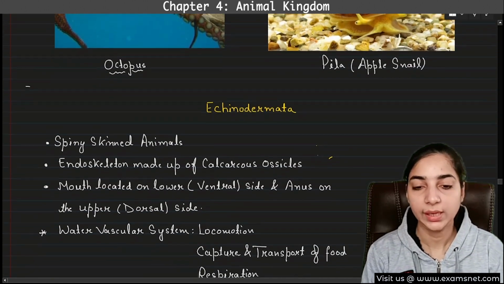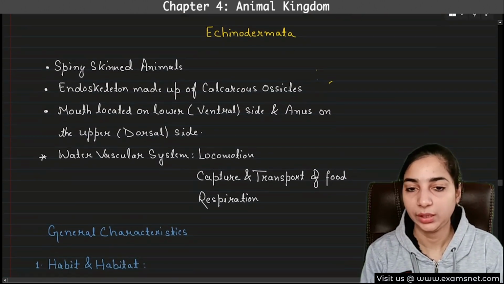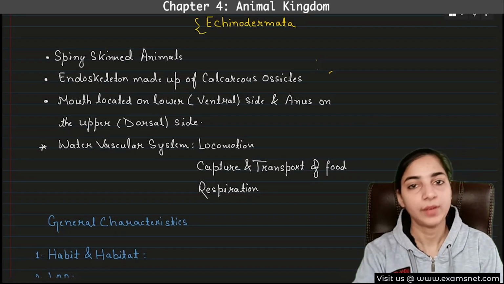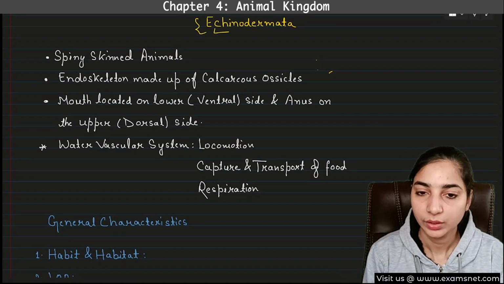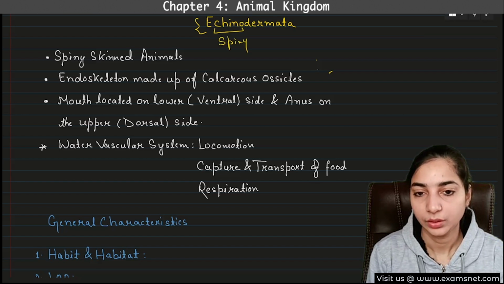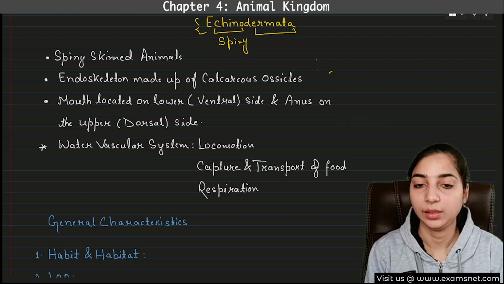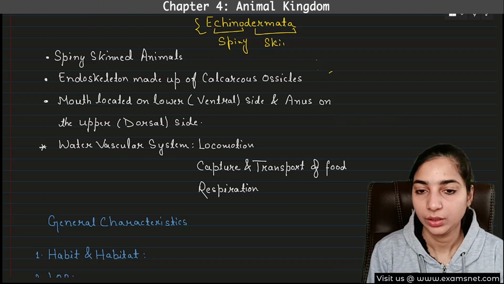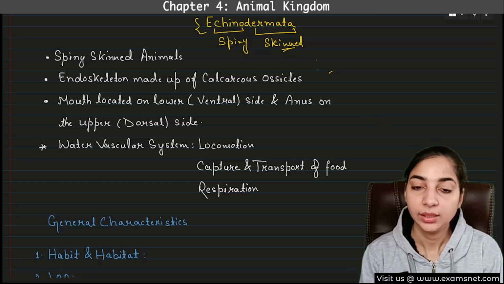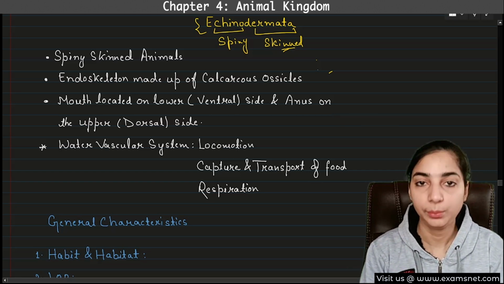Now we come to the next phylum, that is the Echinodermata. Okay, again we will first analyze the name of the phylum. So echino means spiny. Dermata is related to skin. Okay, so skinned. So they have a spiny skin. Therefore, these are known as Echinodermata.